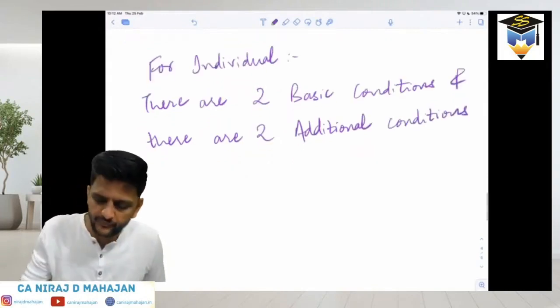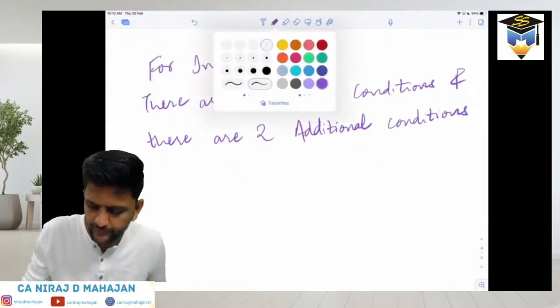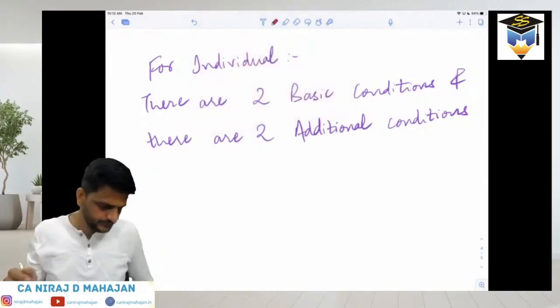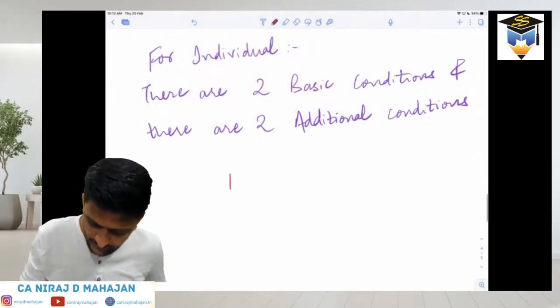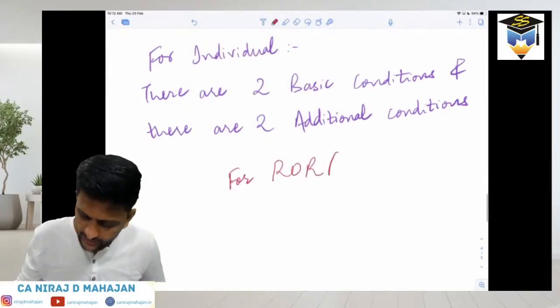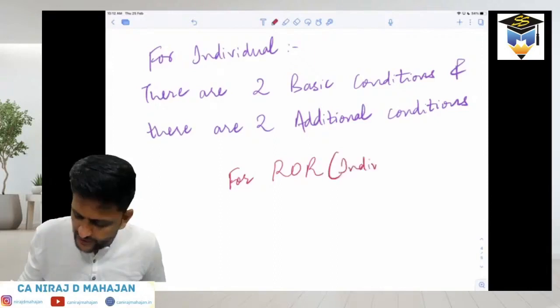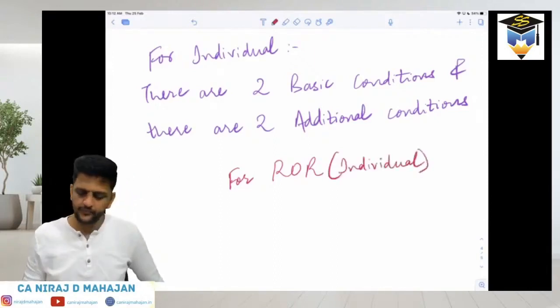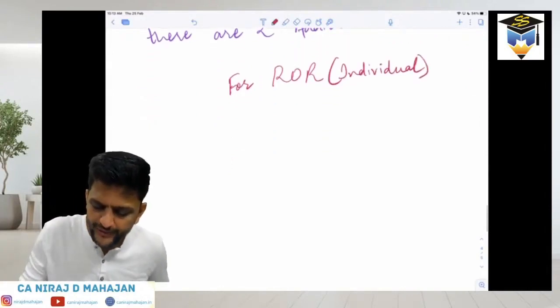Now pay attention. For ROR, resident and ordinarily resident, and obviously we're still talking about individual only. Clear till here, everybody? Are you writing with me?